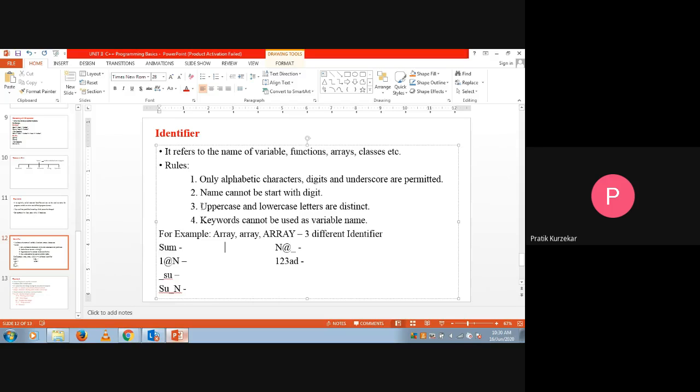As our third rule says, uppercase and lowercase letters are distinct. So even though their letters and spelling are the same, because of the uppercase and lowercase combination, they become three different identifiers.